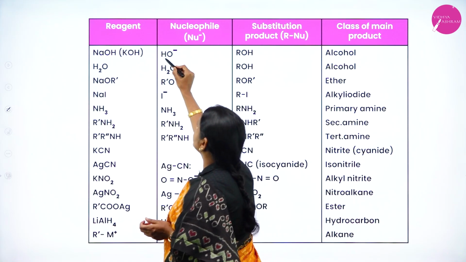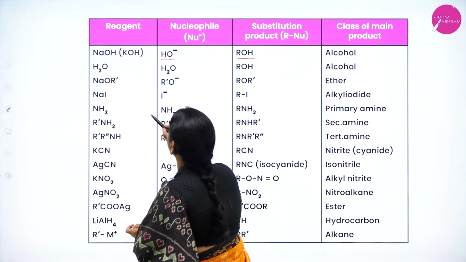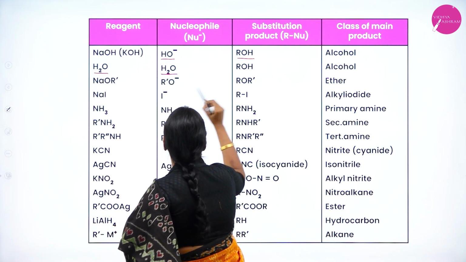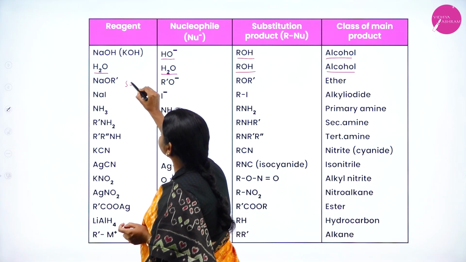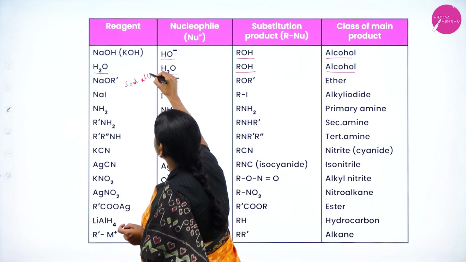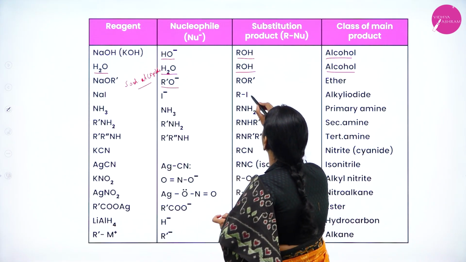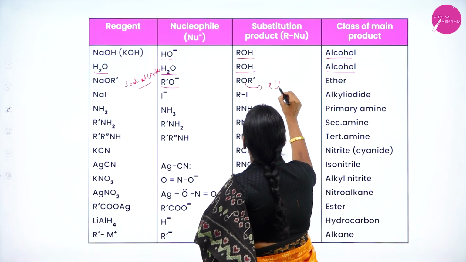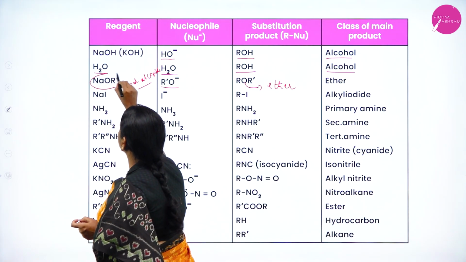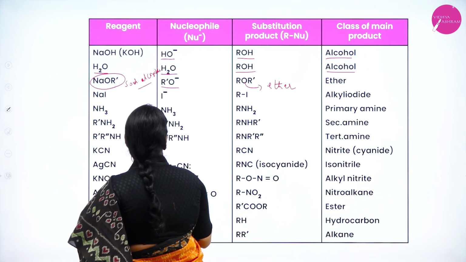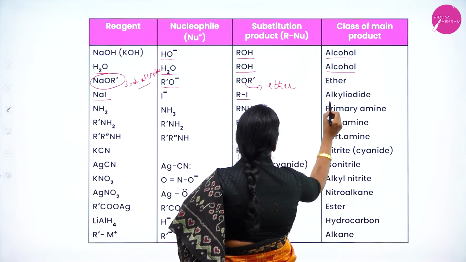When NaOH is taken, the nucleophile is OH minus, and the substituted product is alcohol. When you use the reagent water, the nucleophile is water, and the substituted product is alcohol. When you add sodium alkoxide, the nucleophile is R dash O minus. You will get ROR dash, which is ether. So when you add the reagent sodium alkoxide, the product is ether. When you add sodium iodide, you will get RI, alkyl iodide.